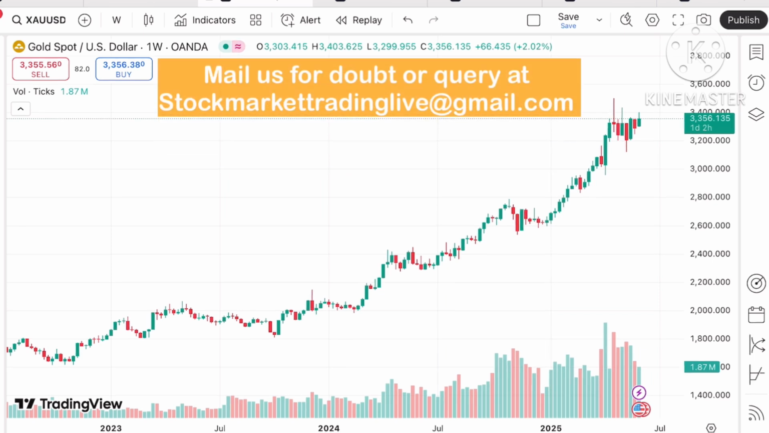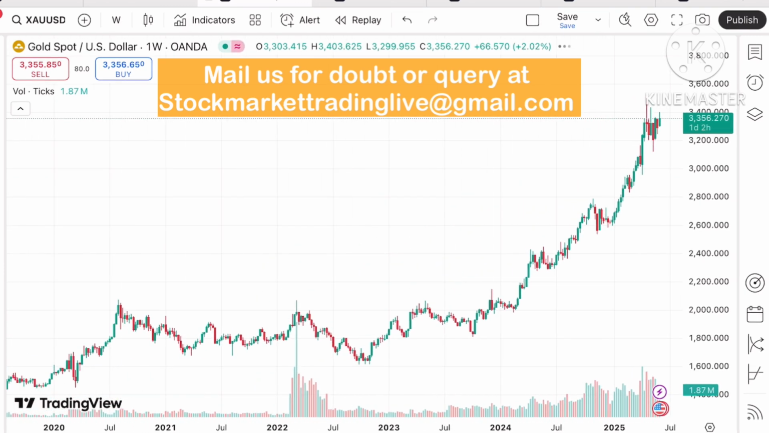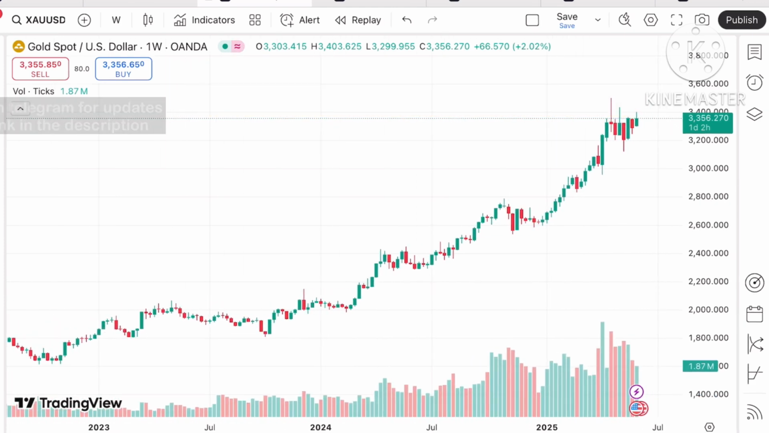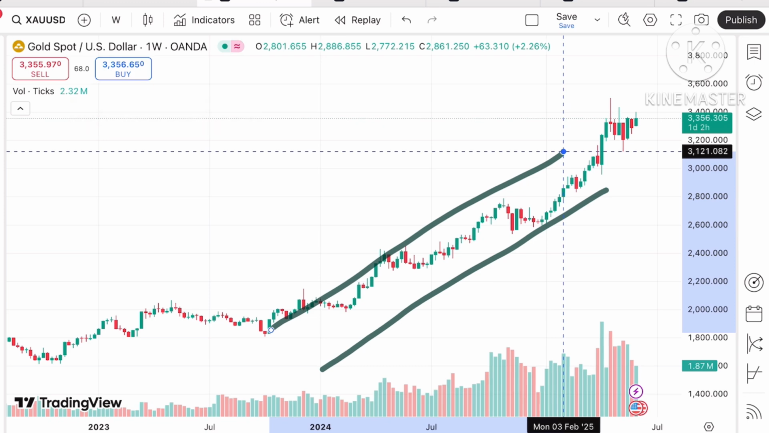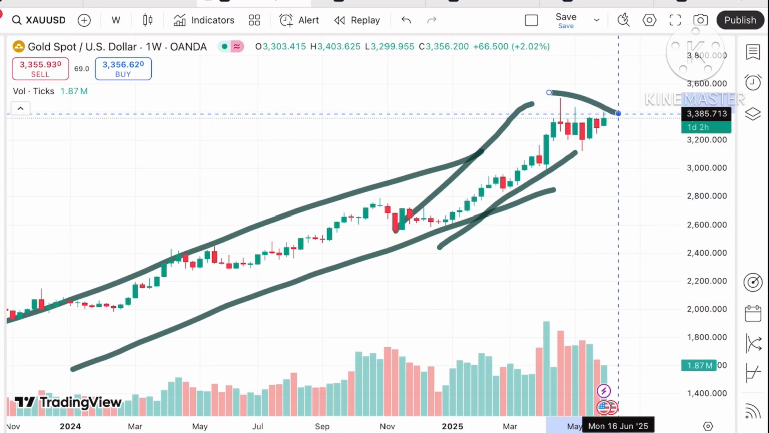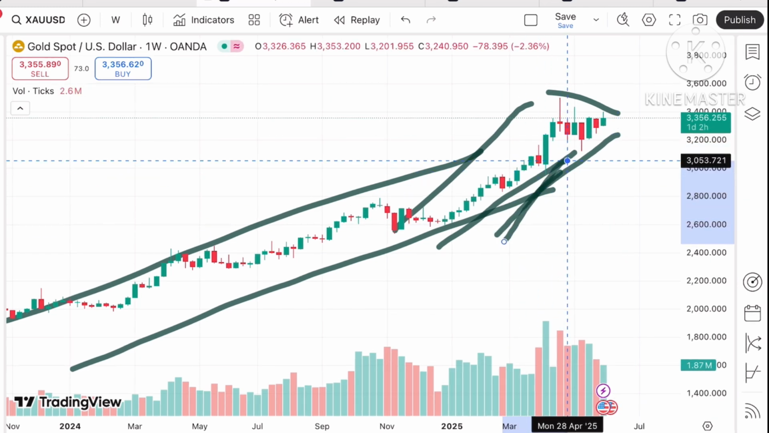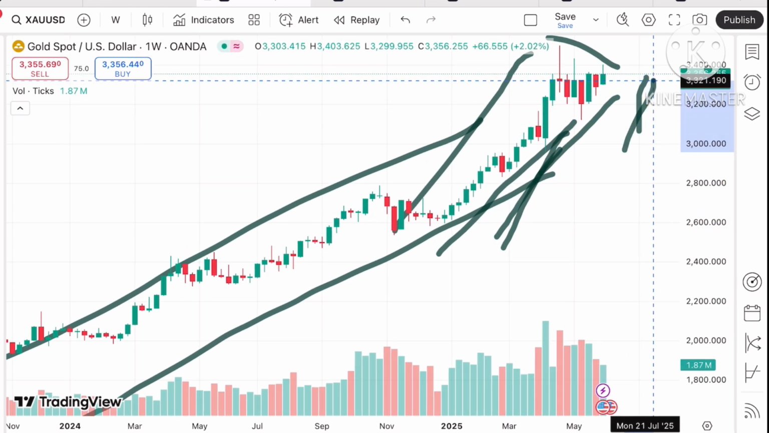See, if you look at the chart of gold, gold is now trading at a level of $3356.350. Okay. And if you look at this particular trend, there is a continuous upside. Now it is trying to form a narrow pattern, and a flag pattern is trying to create at this particular level.